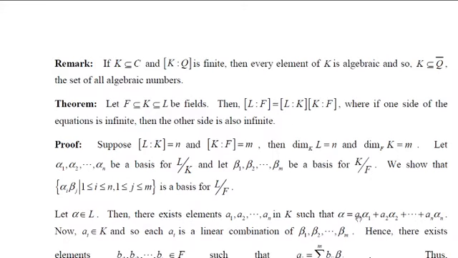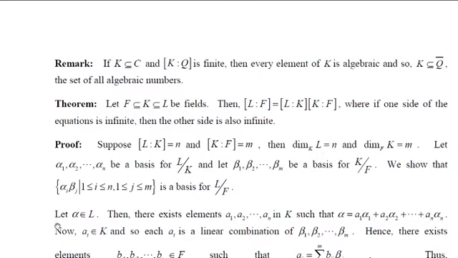Now remember, each ai is in K, and your K is the extension field of F. So every element of K can be written as a linear combination of beta 1, beta 2, etc. up to beta m, because these are the basis vectors and they span K. As we have written every element of L as a linear combination of alpha 1, alpha 2, etc. up to alpha n, because this is a basis, we can write the linear combination like this.